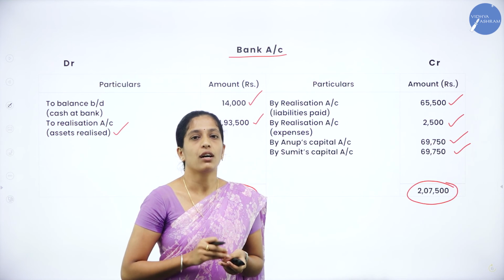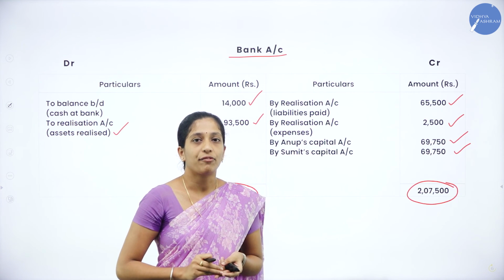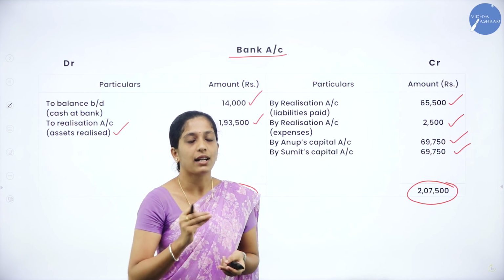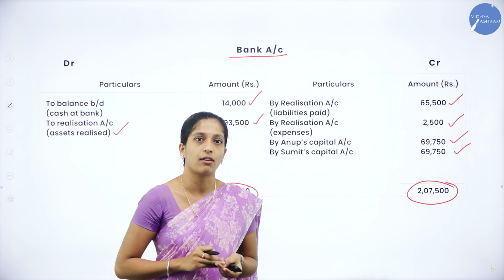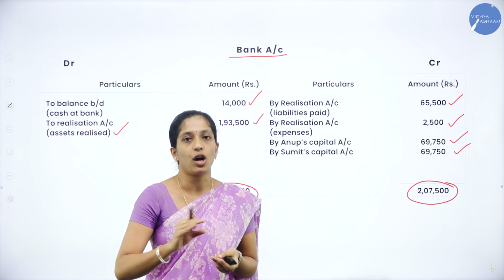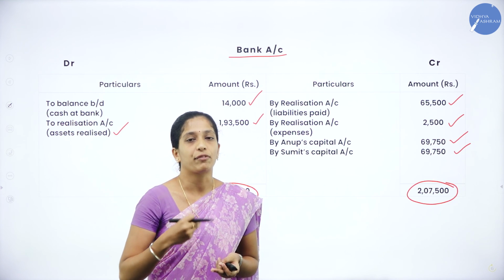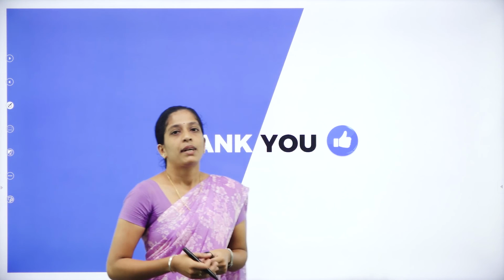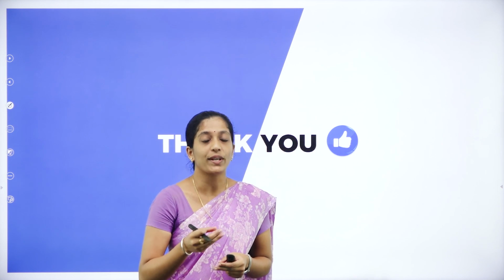So this is how we are going to prepare a very easy 12 marks problem where you have to prepare realization account, partner's capital account, and sometimes they will ask to prepare partner's loan account. And it is not compulsory. If they have not asked, no need to prepare partner's loan account, and at last you have to prepare cash or bank account. My dear students, in today's session we had solved a 12 marks problem, that is question paper problem.